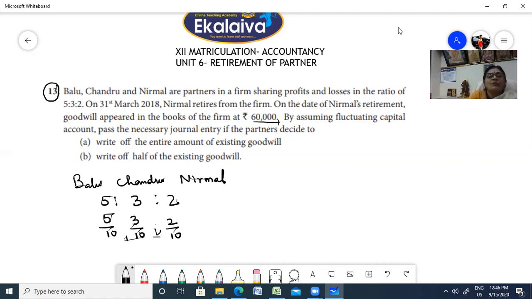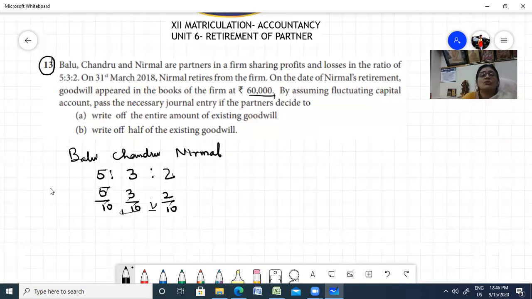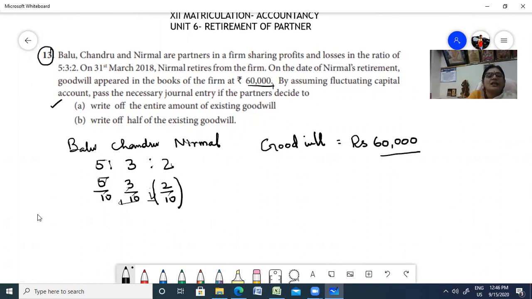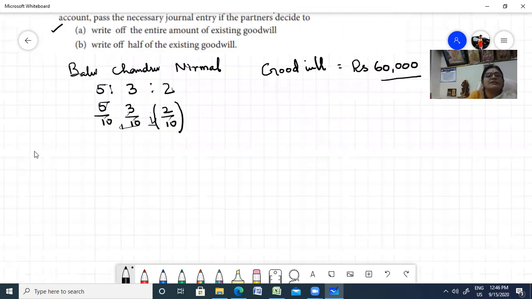And the goodwill of the firm appears as 60,000. So Nirmal is going to retire. Goodwill appeared in the books, they didn't value the goodwill. Already goodwill is there in the firm. So you have 60,000, already goodwill is there in the balance sheet. Now what is the first condition? Write off the entire amount of existing goodwill. So let us solve the first condition, A.